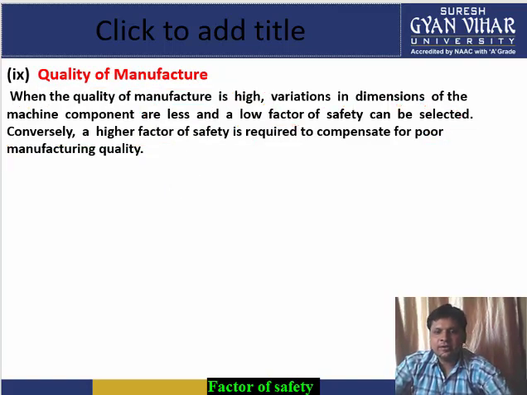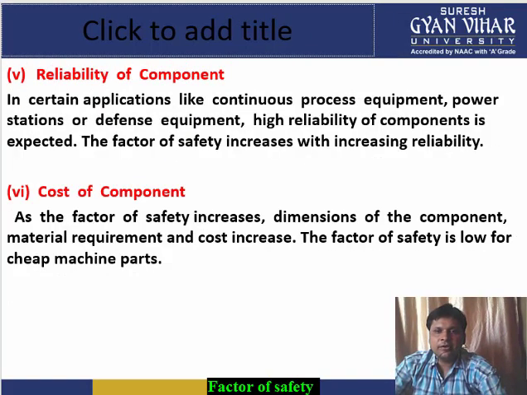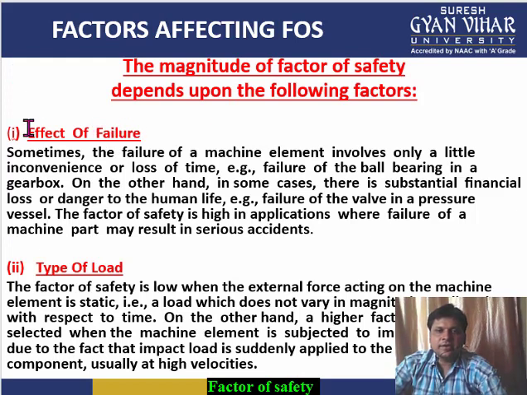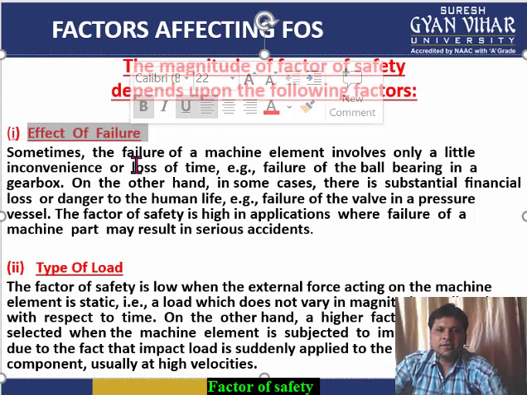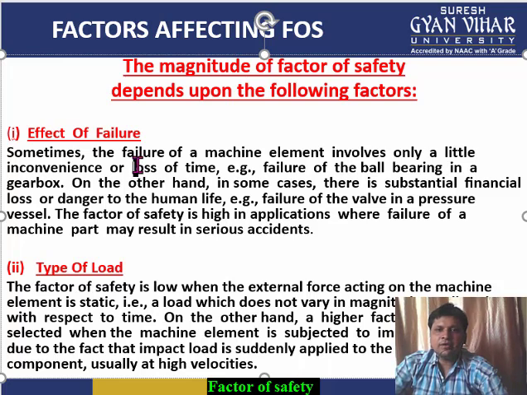So let's summarize quickly all the points. What was the first point? First was the effect of failure. If the failure of the component whose factor of safety you are taking causes financial loss as well as human loss, then in that case we take a high factor of safety. While in the case when there is less loss of life or financial loss, we can take a low factor of safety.